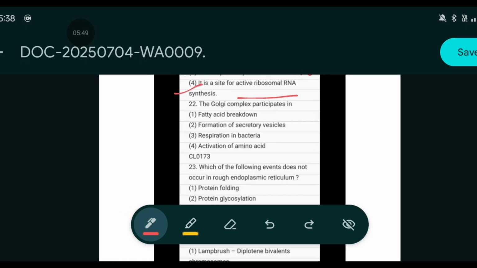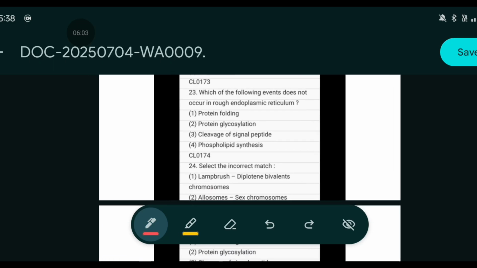The Golgi complex participates in fatty acid breakdown, formation of secretory vesicles, respiration in bacteria, activation of amino acid. The answer is formation of secretory vesicles. Which of the following events does not occur in rough endoplasmic reticulum? Protein folding, protein glycosylation, cleavage of signal peptide, phospholipid synthesis. The answer is phospholipid synthesis, as lipid products are formed in SER.